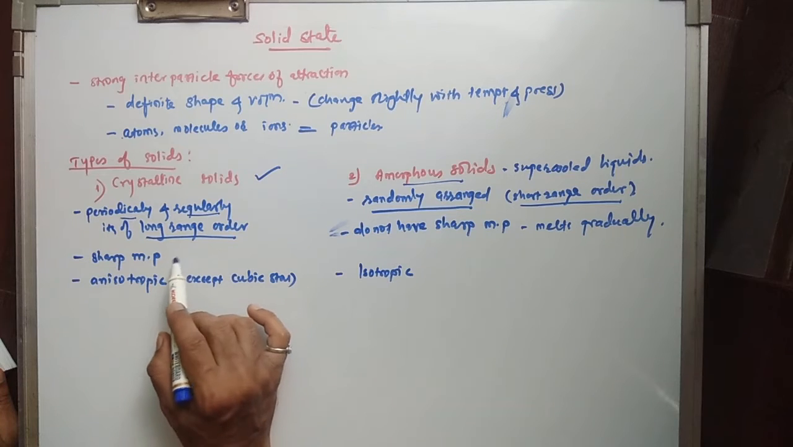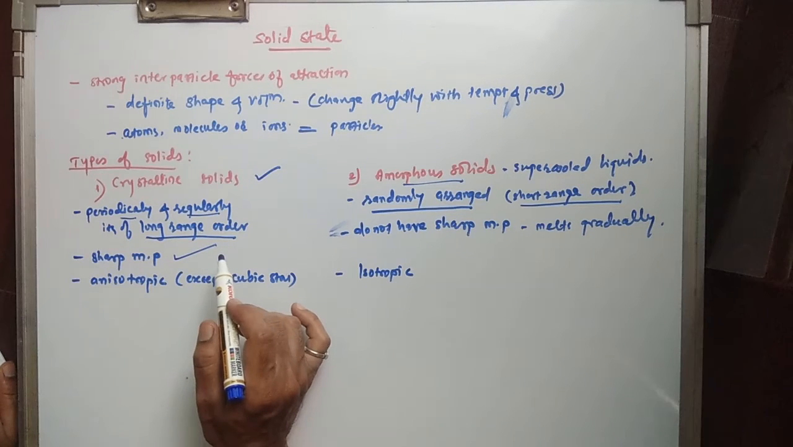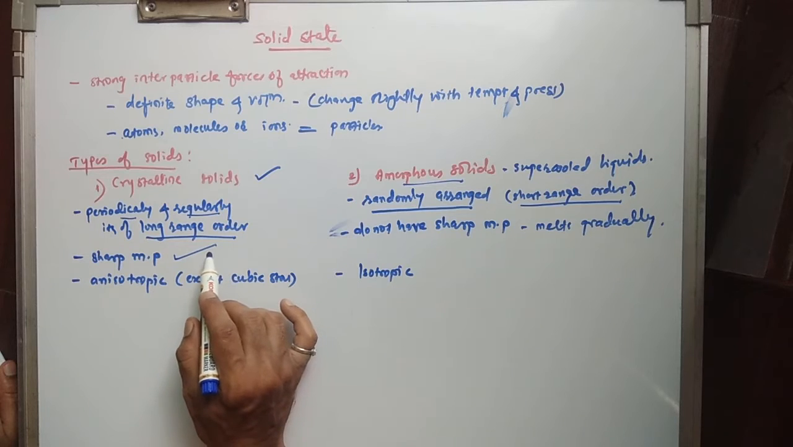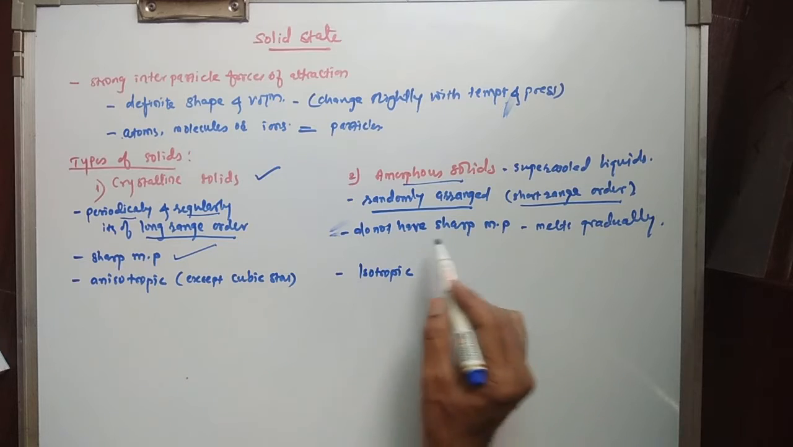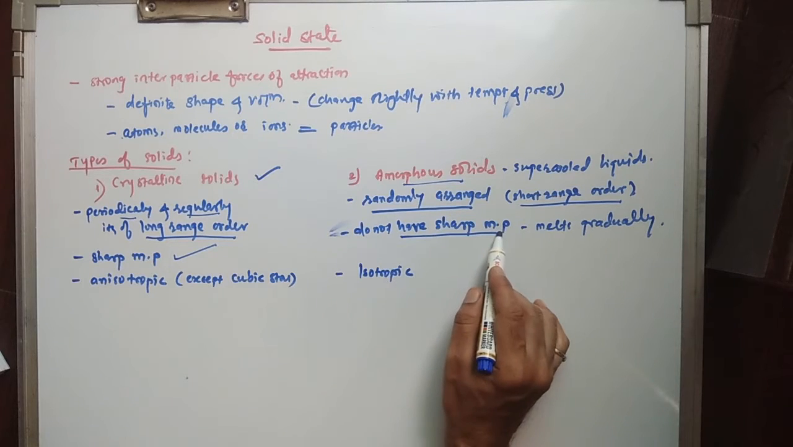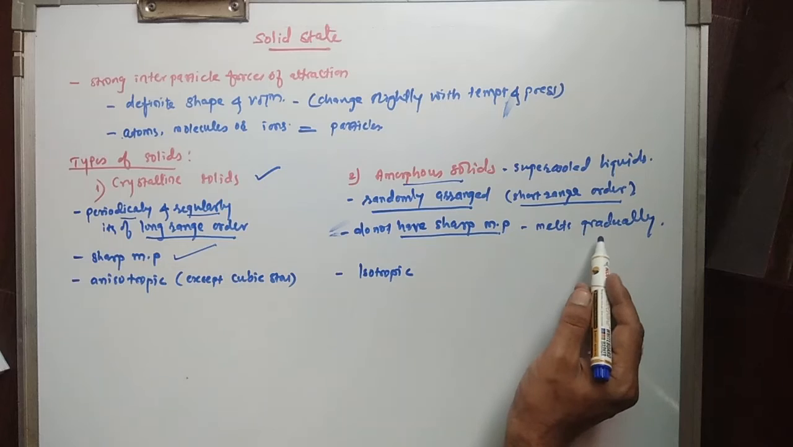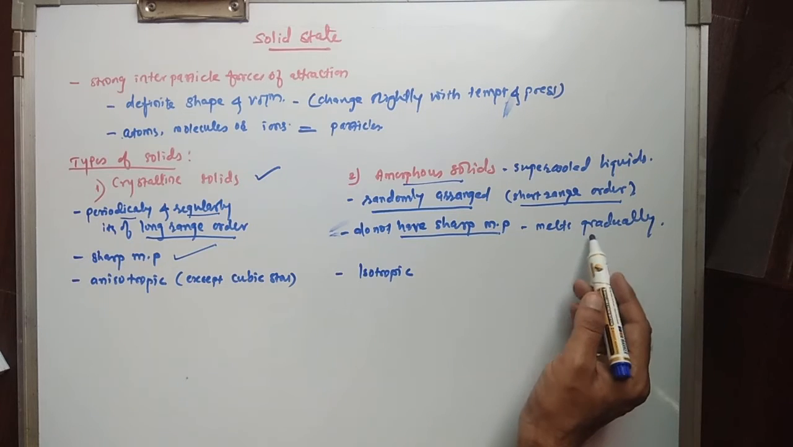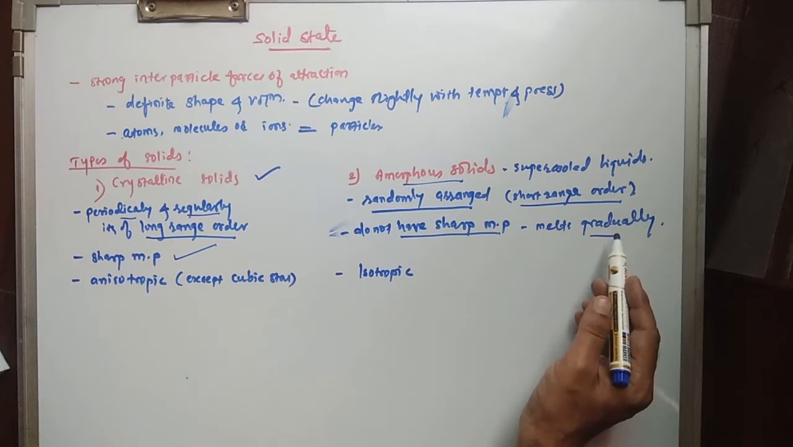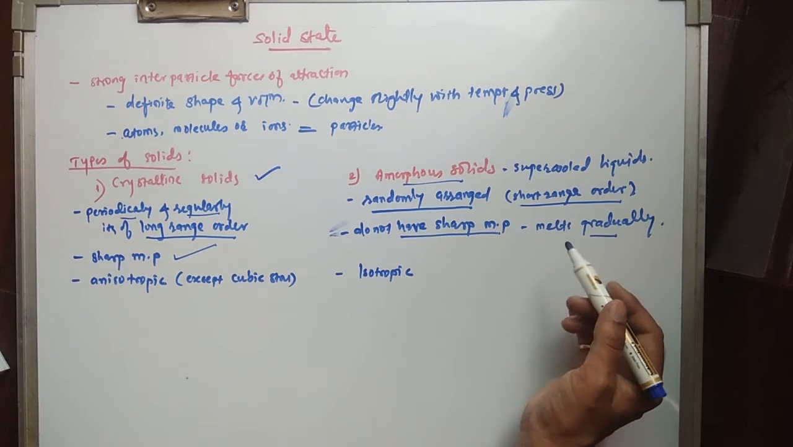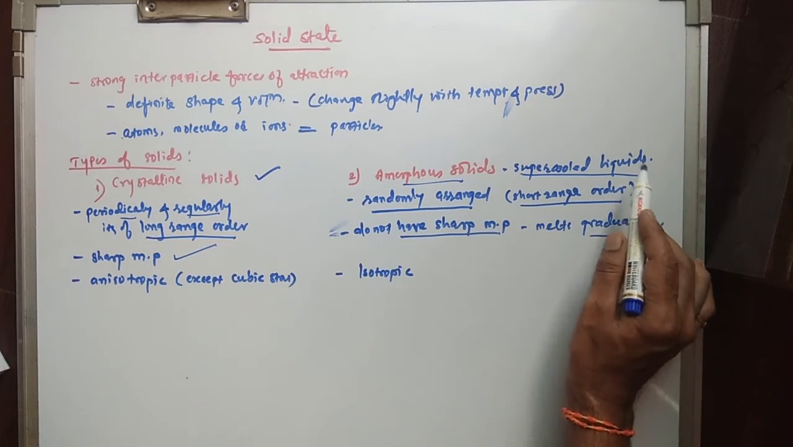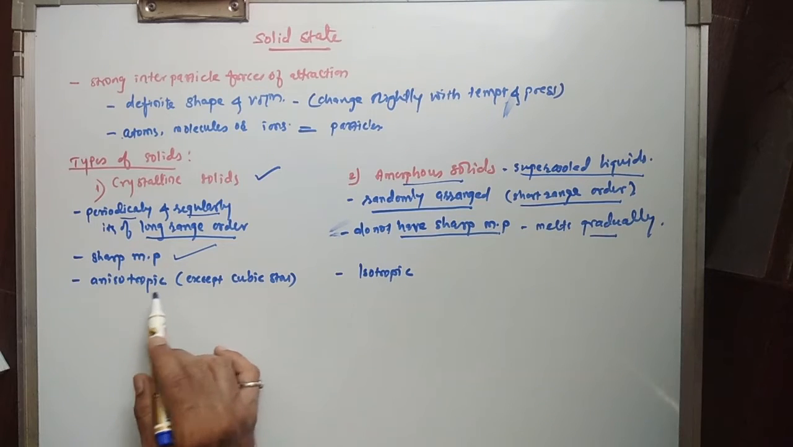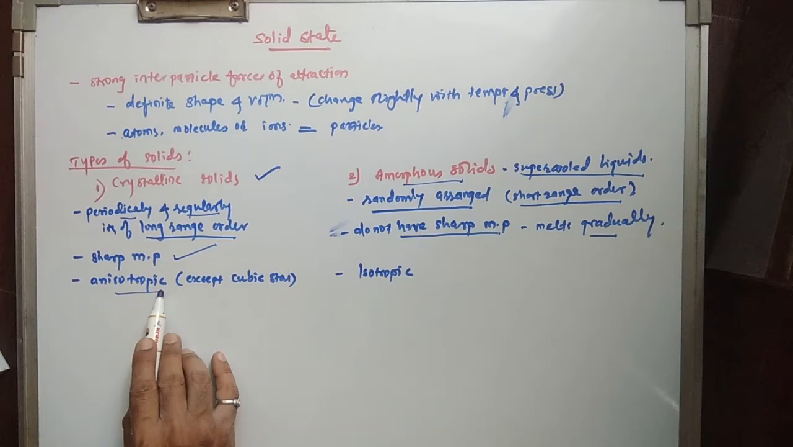Then the crystalline solids have sharp melting points. That means they melt at a definite temperature. But amorphous solids don't have a sharp melting point. They gradually melt over a range of temperature. As we heat gradually, they become soft and start to flow. That's why these are also called supercooled liquids. The crystalline solids are anisotropic in nature.